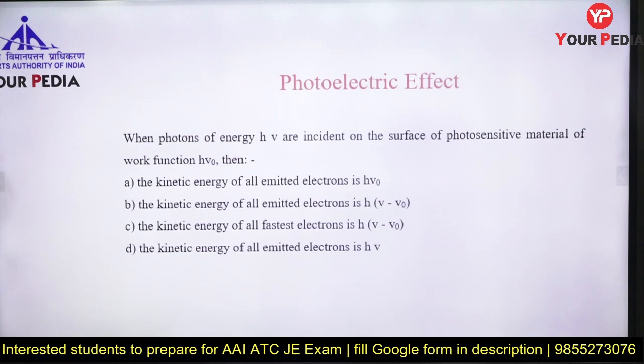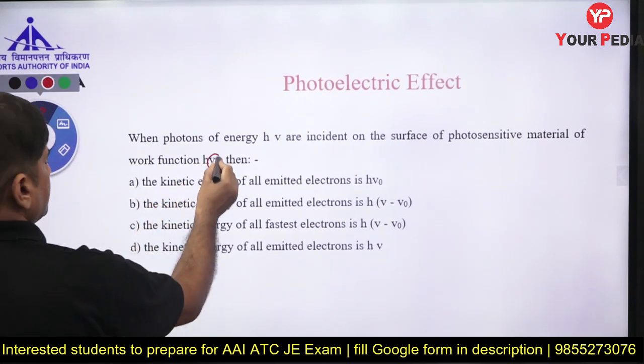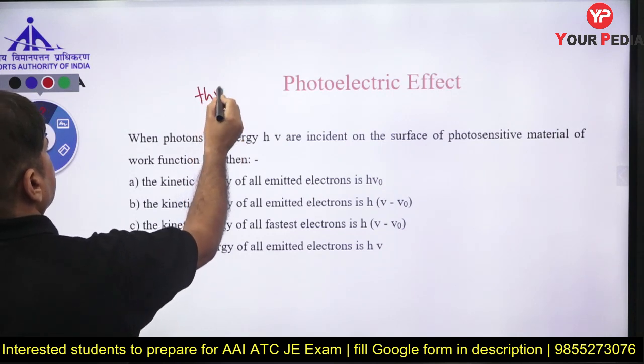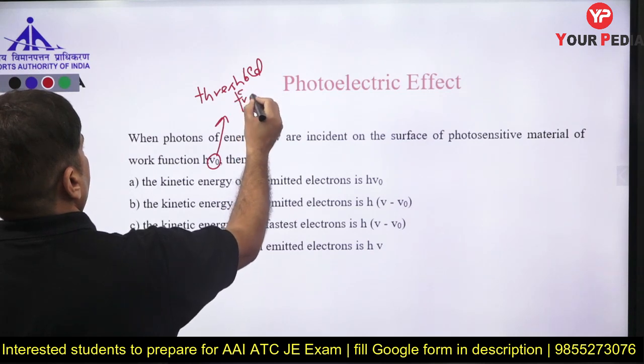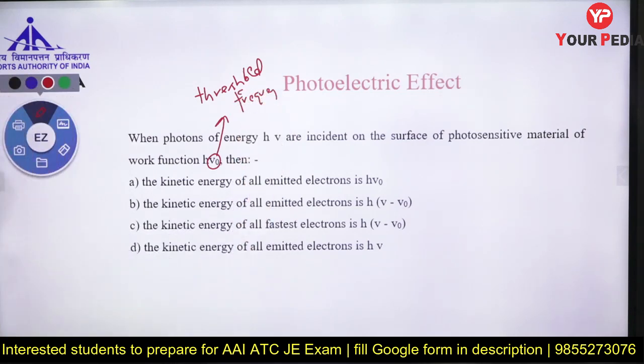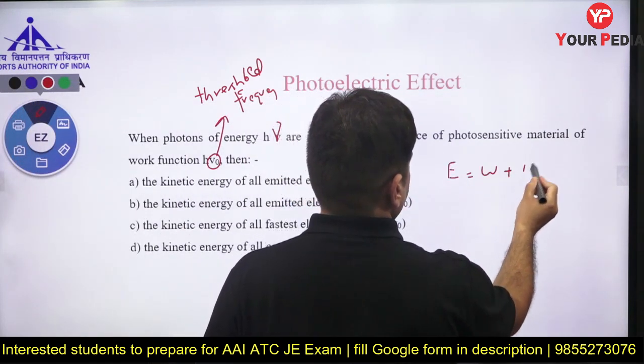When photons of energy h nu are incident on the surface of a photosensitive material of work function h nu naught, what is nu naught? Threshold frequency, the minimum frequency required. So the energy of the photon is work function plus maximum kinetic energy.